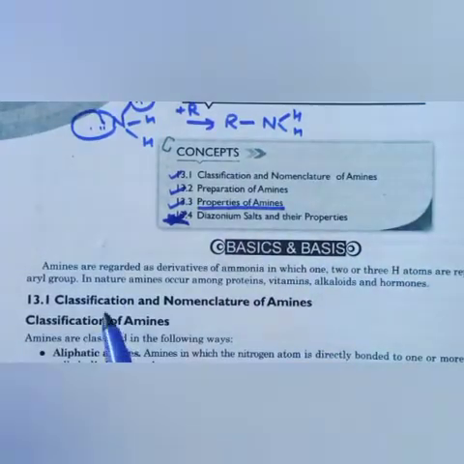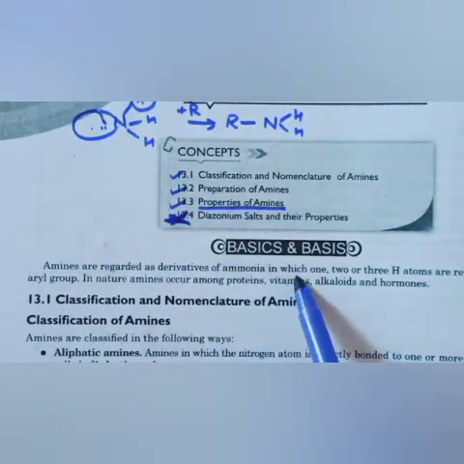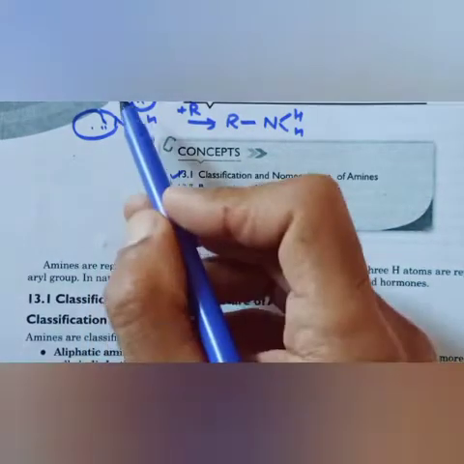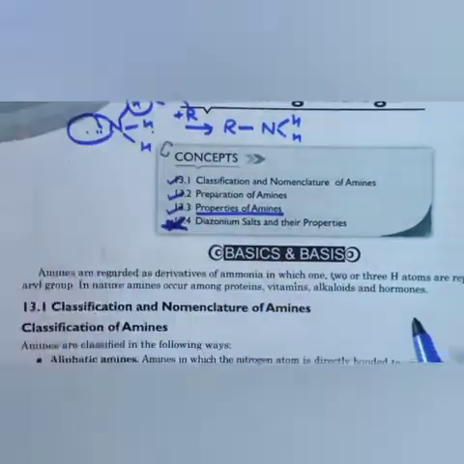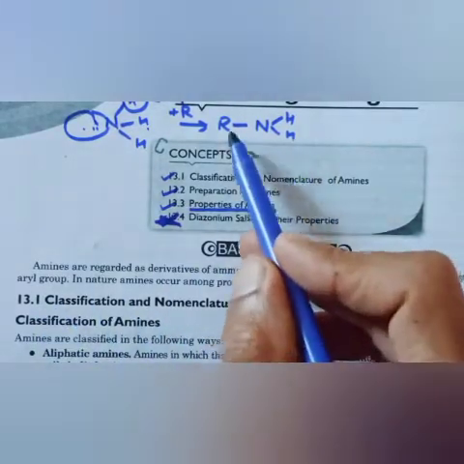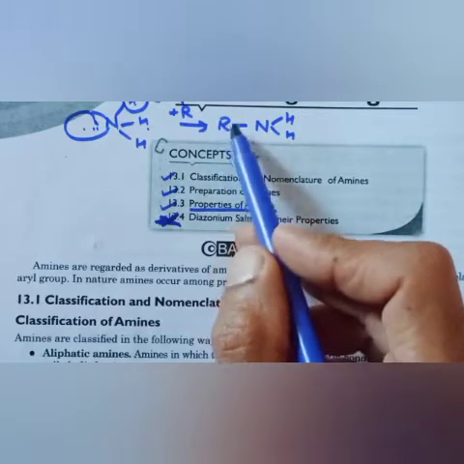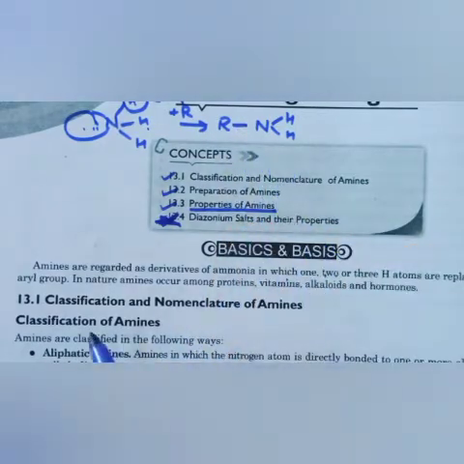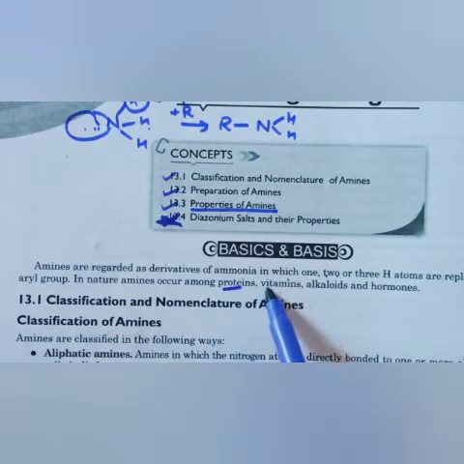Amines are regarded as derivatives of ammonia, in which one, two or all three hydrogen atoms can be replaced by an alkyl or aryl group. If it is alkyl, then it is CH3. If it is aryl, then it will be benzene. In nature, amines occur among proteins, vitamins, alkaloids and hormones, as we have studied.